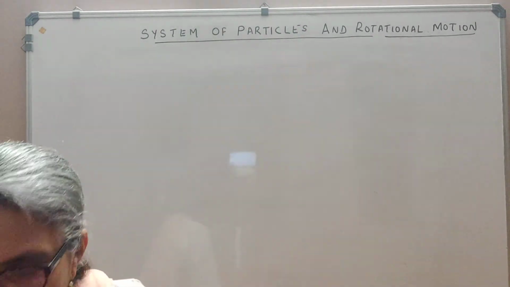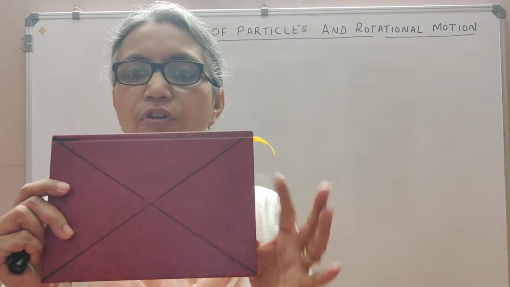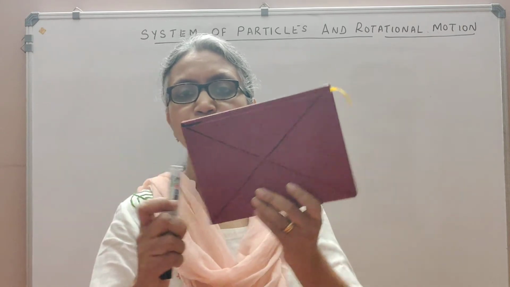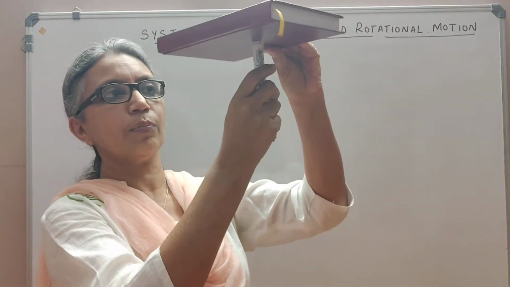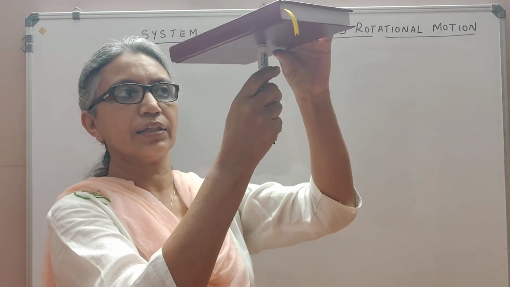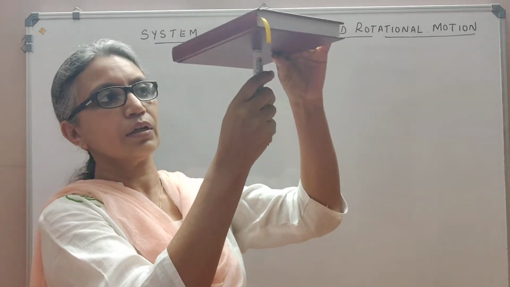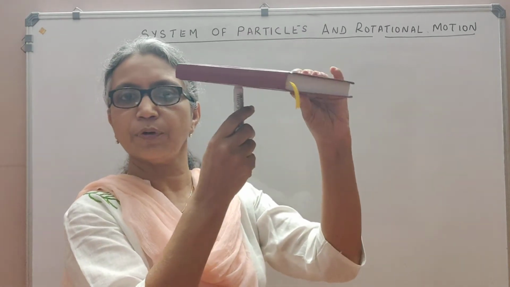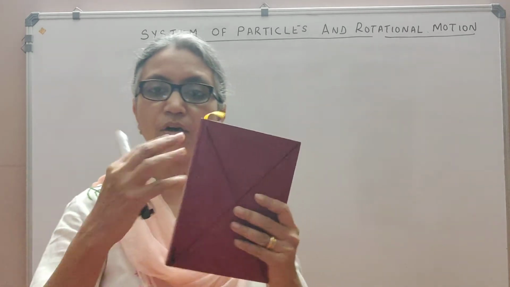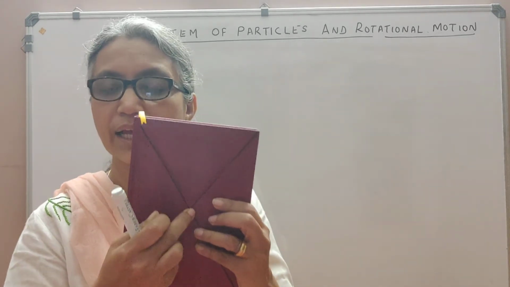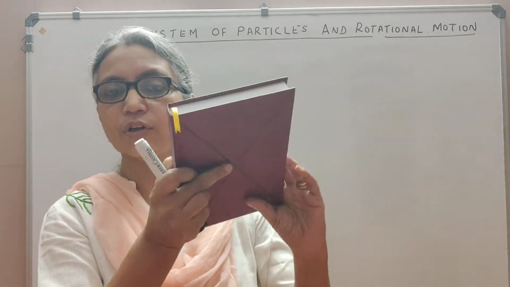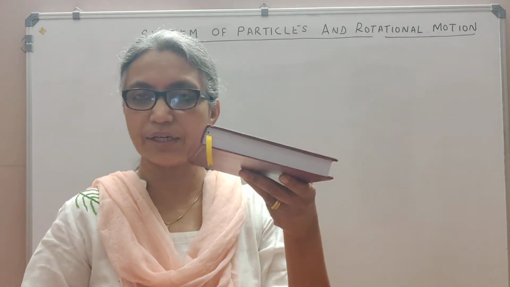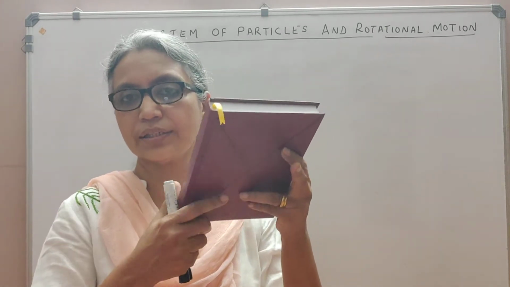In the same way, if I take a body like this, I hope you've seen that I've drawn the center of mass here, where the diagonals are meeting. If I am able to apply an upward force here, you see I can balance it at the center of mass. I can balance it if I simply apply an upward force at the center of mass. At any other point I cannot, simply because the whole mass of this body is supposed to be acting at this center of mass, and if I'm just leaving it, the net external force acting in the downward direction, that is the gravitational force, will be acting at the center of mass.